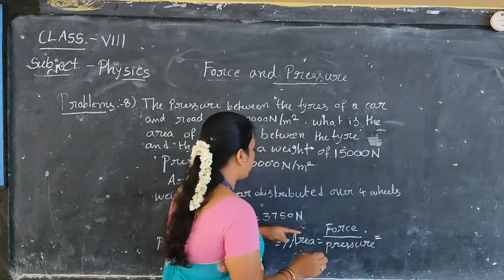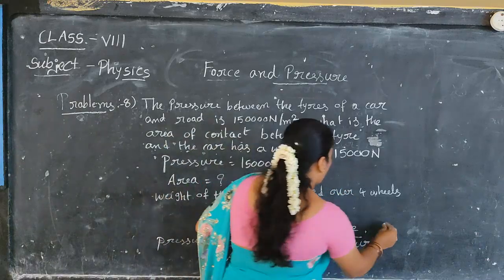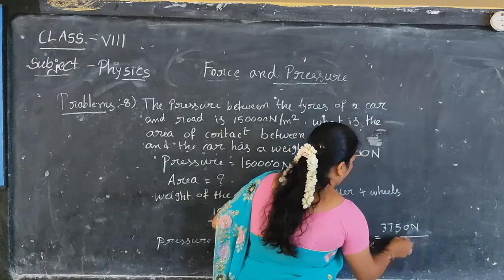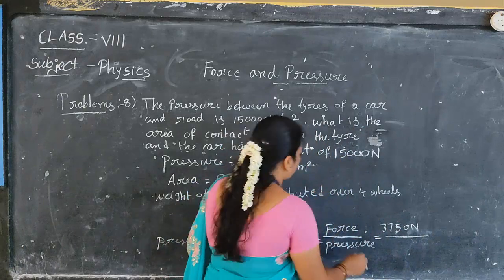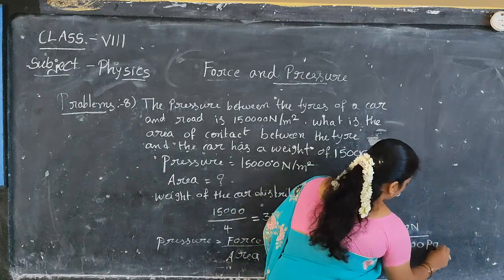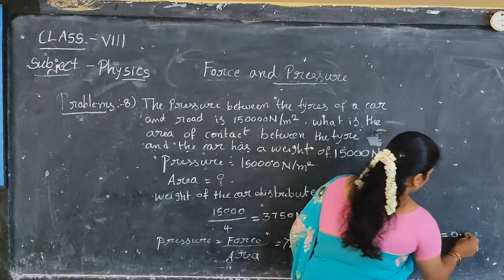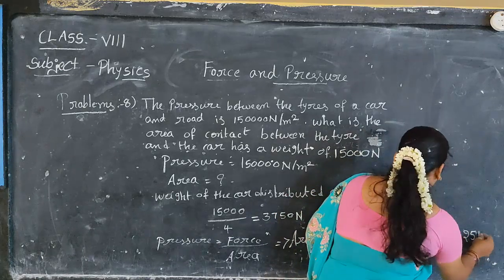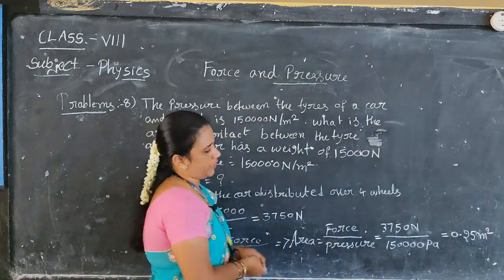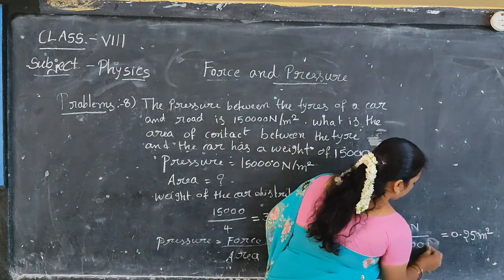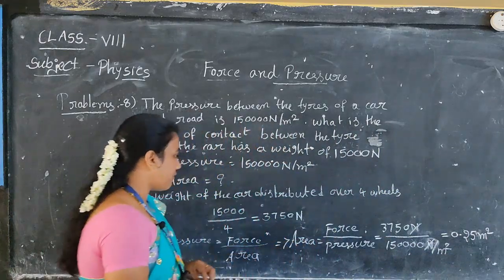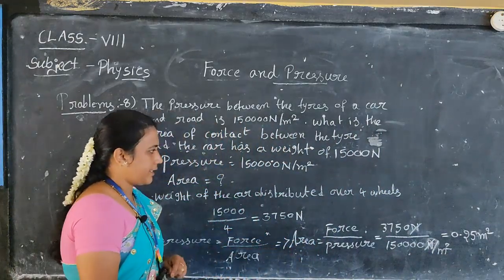That is equals to, what is the value of force? 3,750 newtons by pressure value is 1,50,000 pascals. That is equals to value 0.25 meter square. 0.25 meter square. What here, instead of pascal we can write as Newton by meter square. Yes or no? So Newton will get cancelled. What value will get? Meter square. What we have calculated here? Area we calculated here. Okay.